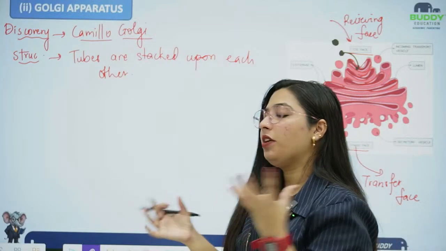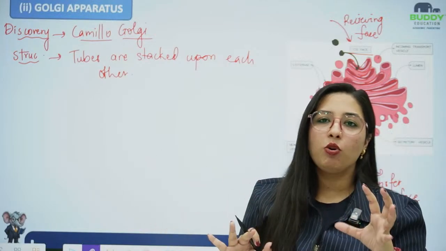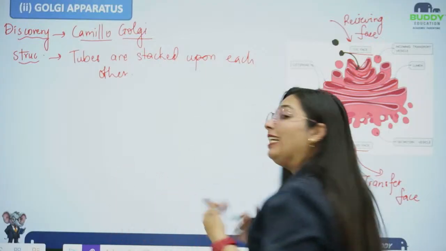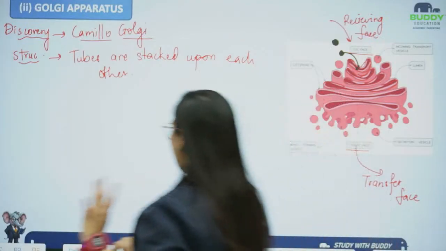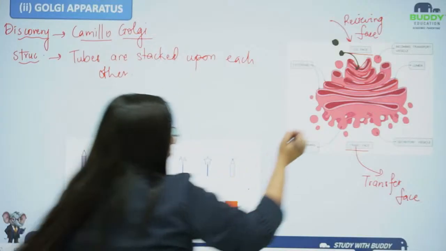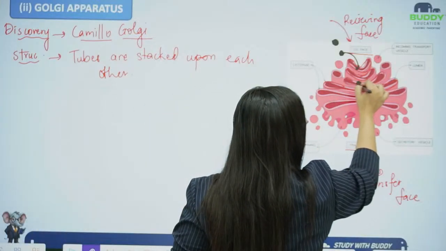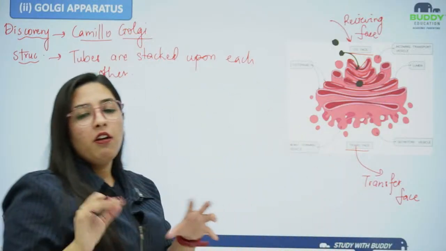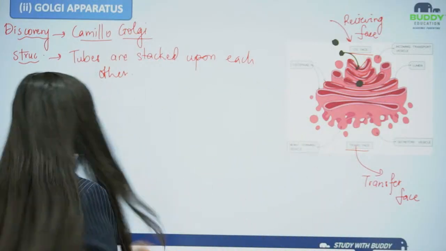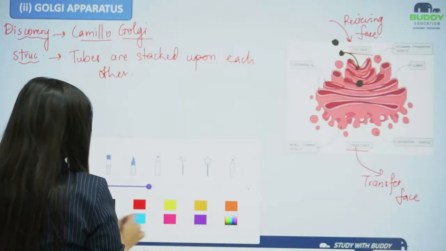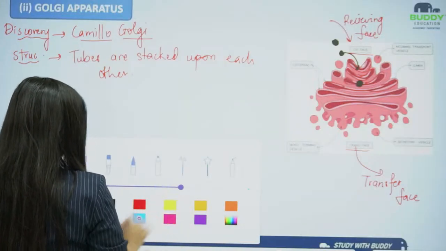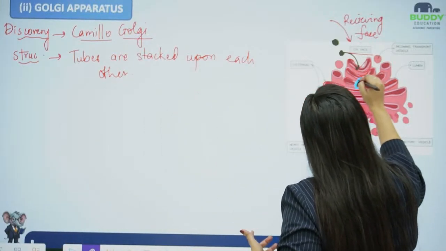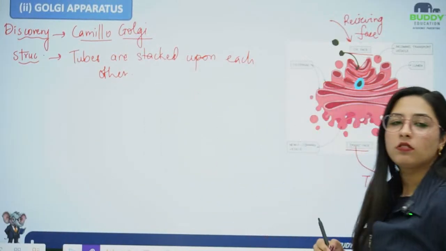So what is the cis phase doing? The protein, the already formed protein from the endoplasmic reticulum, is entering into the cis phase. This protein and lipid are entering inside the cis phase. Now this protein will have the packaging, and the packaging, the outer covering, will be of glycogen.